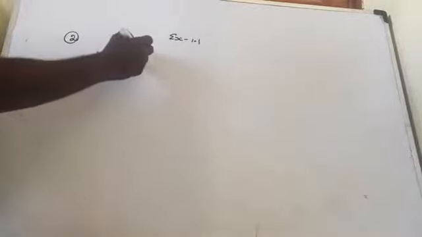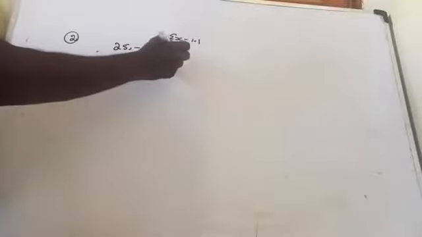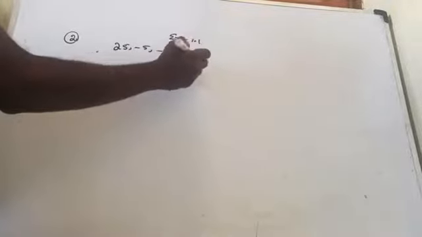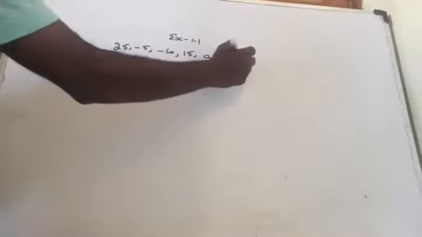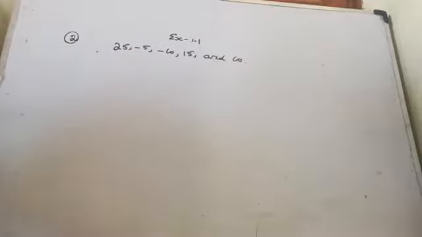Read the question. In a quiz, positive marks are given for correct answers and negative marks are given for incorrect answers. If Jack's scores in 5 successive rounds were 25, minus 5, minus 10, 15 and 10, what was his total score at the end?